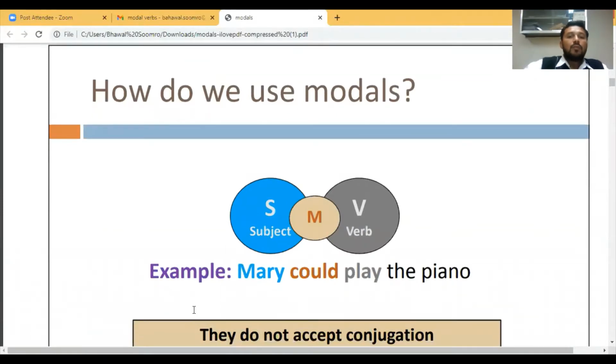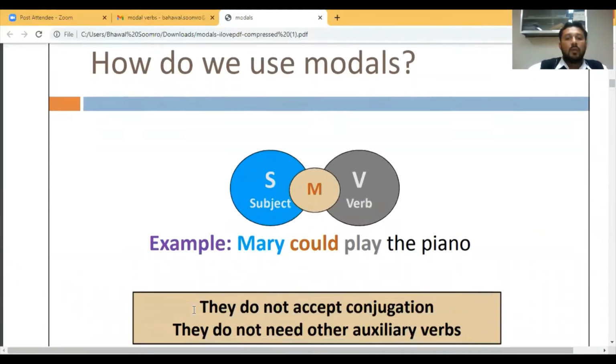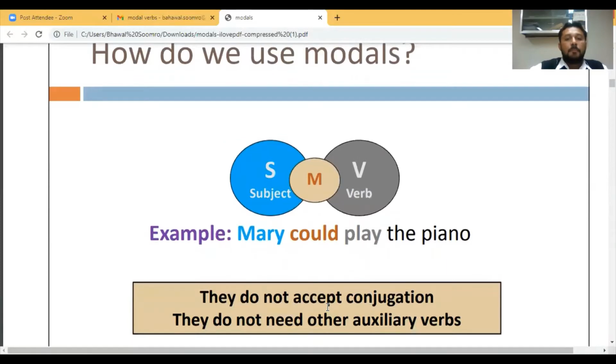So how do we use modal verbs? Basically there are three things: subject, verb, and between subject and verb we use modal verbs. Like Mary is the subject, could is the modal verb, play is the main verb, the piano. So Mary could play the piano.